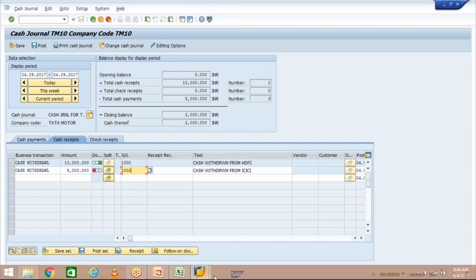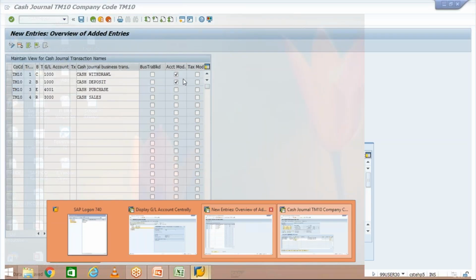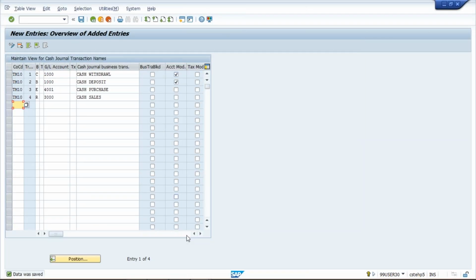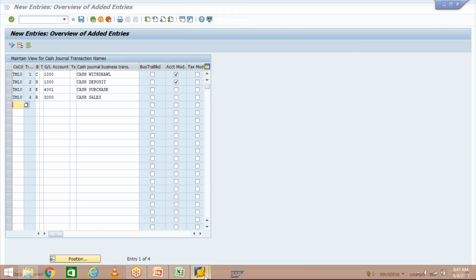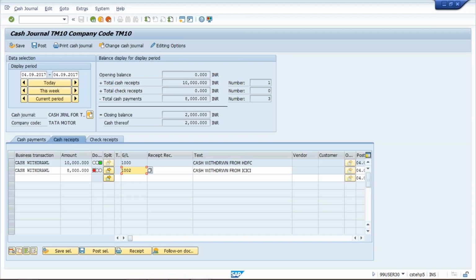It means if you apply a check mark here in account modifiable, the system is going to make the GL field modifiable in cash journal. Okay, and then select this and click on post.